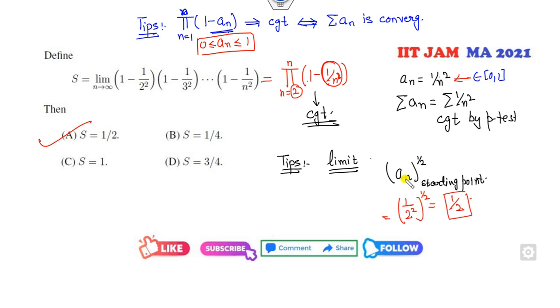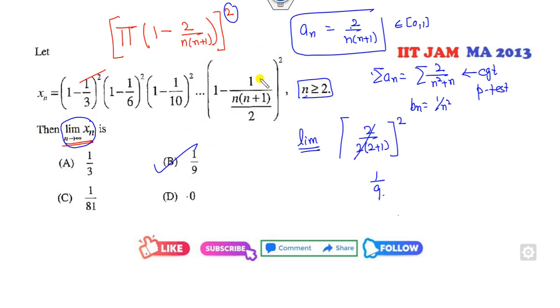And you can also see the starting point, because this is non-linear, the term is 1 by n square, but here the complete term is a single one, it is not written in this complete form, so it's 1 over 9 square. There is one more tip I can give you.